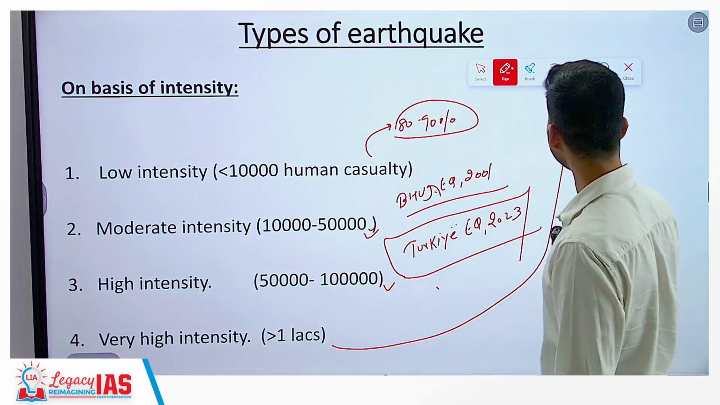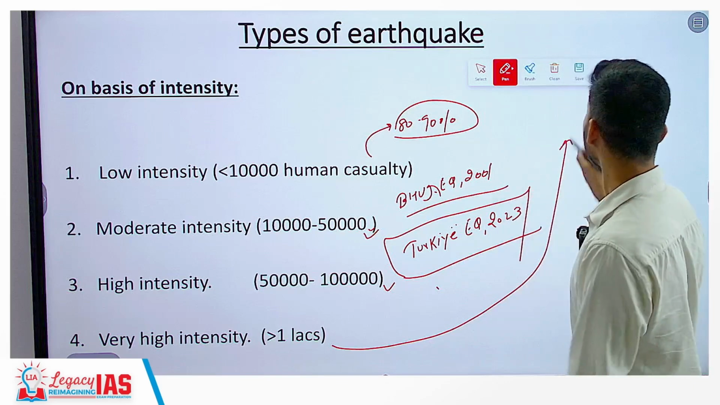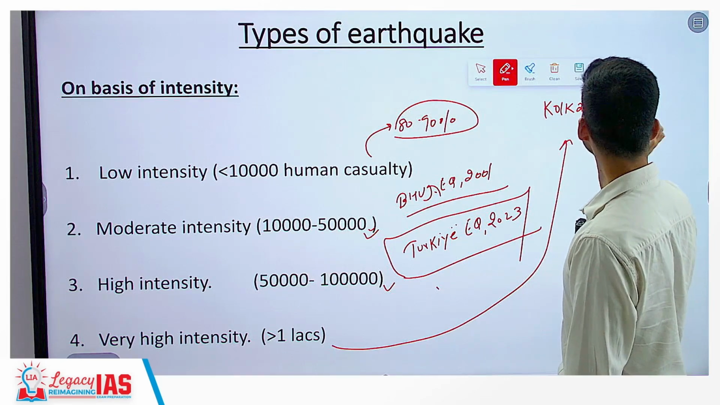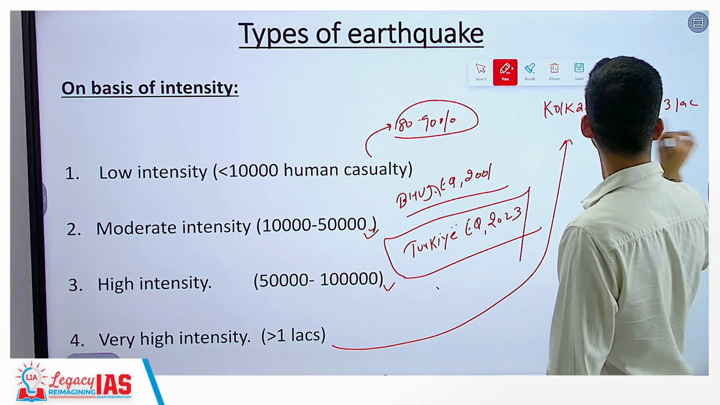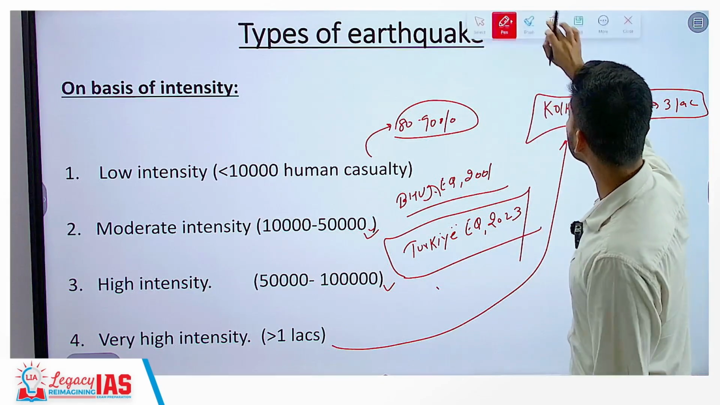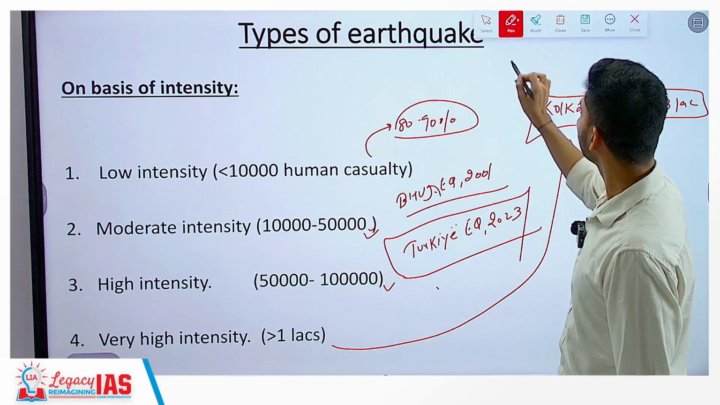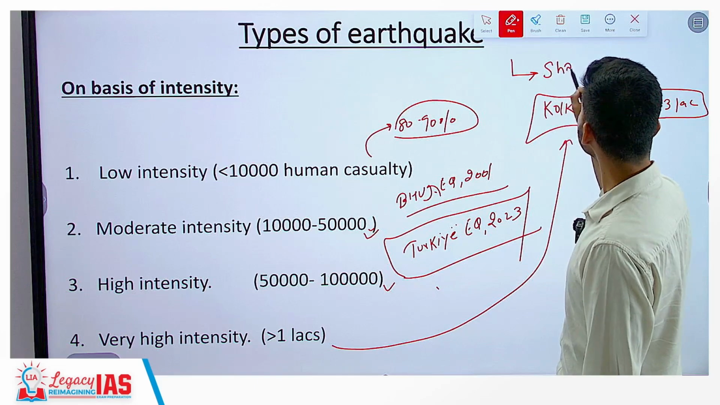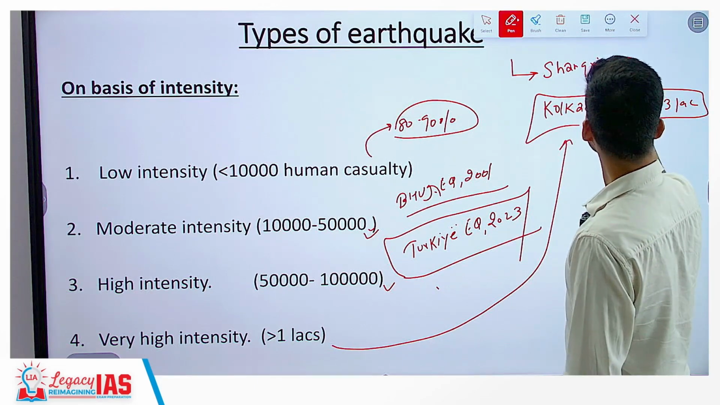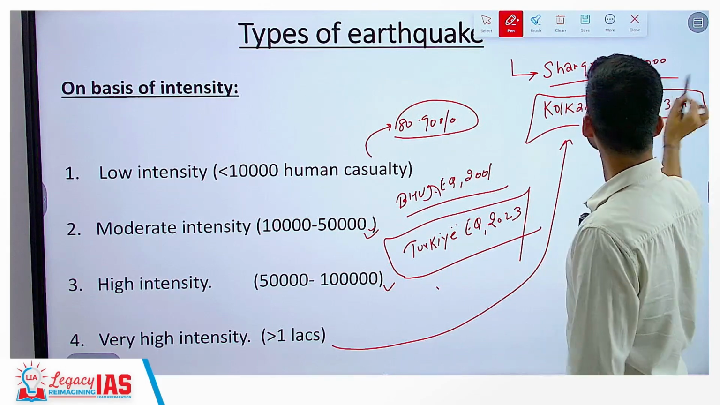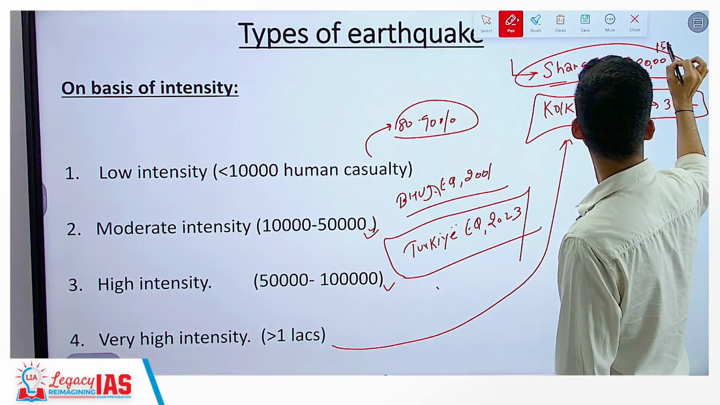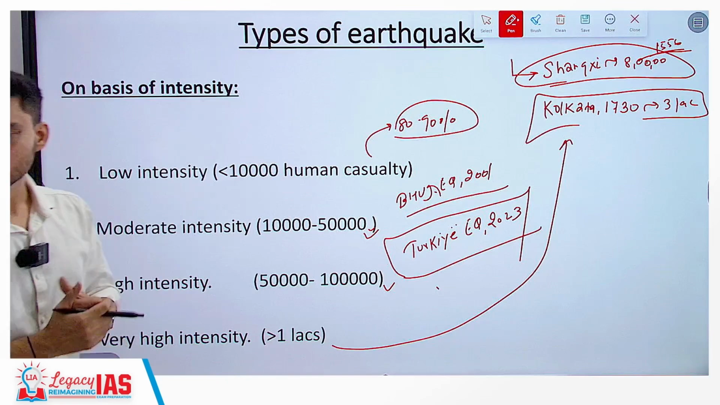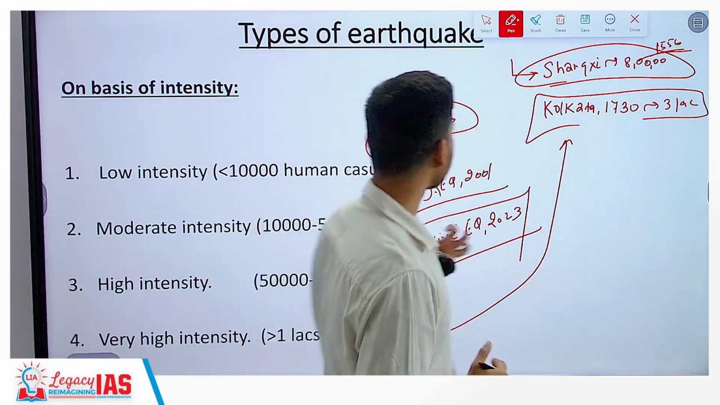And a very high intensity earthquake is where more than 1 lakh people have lost their life. Again, we can take an example from Kolkata. Kolkata in the 1730s had a casualty figure of up to 3 lakh. So, this is an example of a very high intensity earthquake. And if you look at the earthquake which has led to maximum human casualty in the entire human history, we can talk about the Shaanxi earthquake of China, where reportedly 800,000 people lost their life. This earthquake occurred somewhere in the year 1556. So, this is how we can classify the earthquake on the basis of intensity: low, moderate, high and very high.